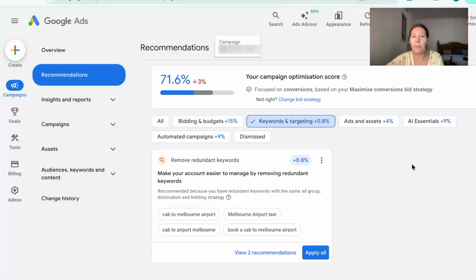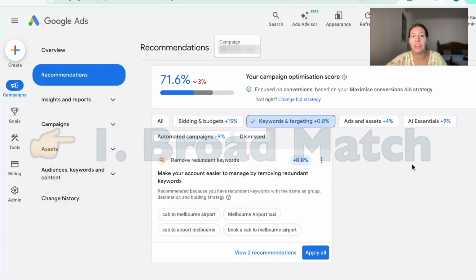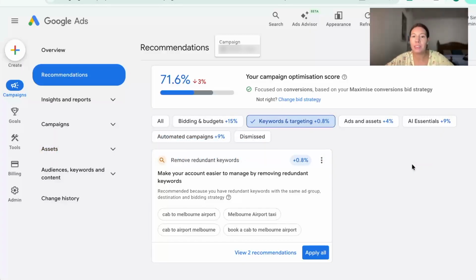But usually the most common problem, number one, is Google recommends broad match expansion. So Google often pushes broad match because it can generate more impressions. But for beginners, more impressions can also mean irrelevant searches, wasted clicks, and a higher spend.